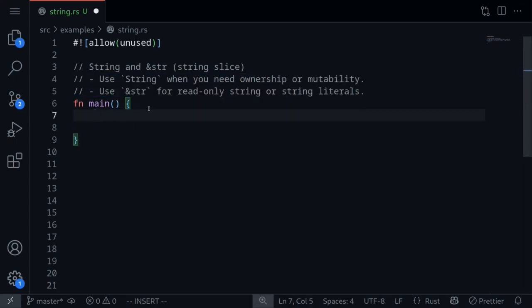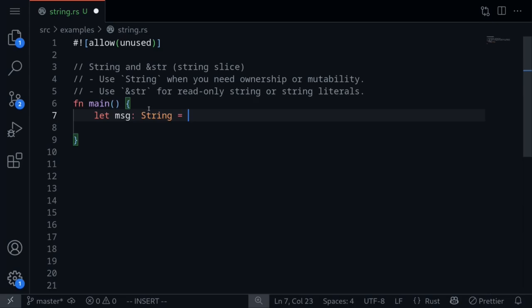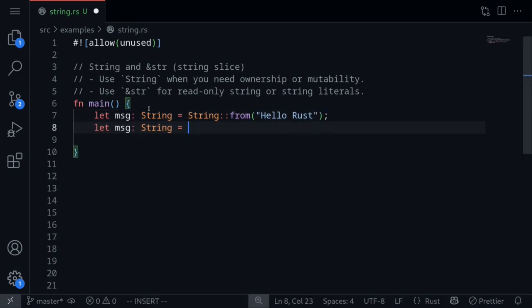There are several ways to create a string. Let's say that message of the type String with a capital S is equal to. The first way you can create a string is by calling String::from, and then inside here you put your string literal. For example, hello Rust. Another way is to start with the string literal, hello Rust, and then say .to_string().